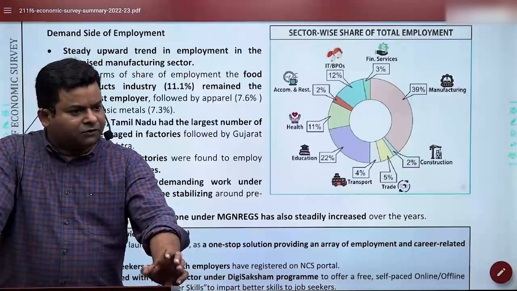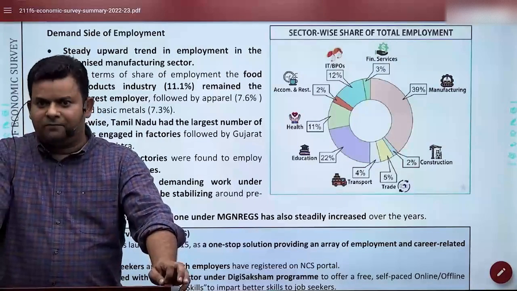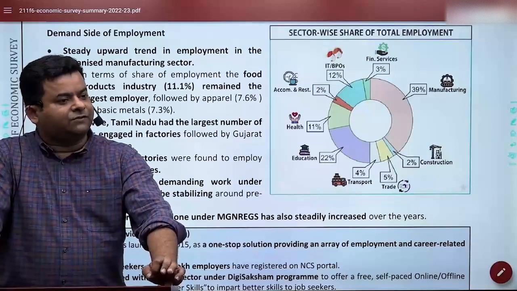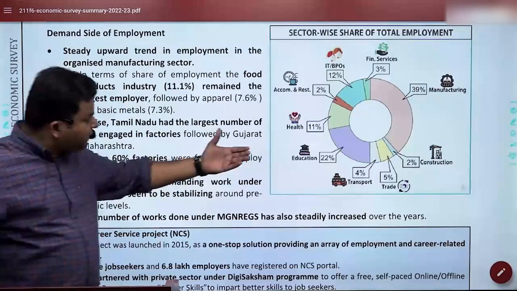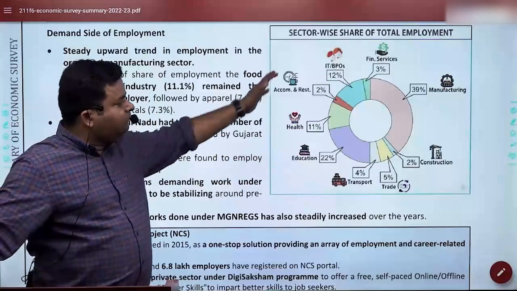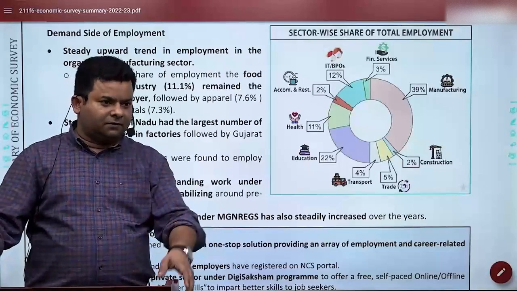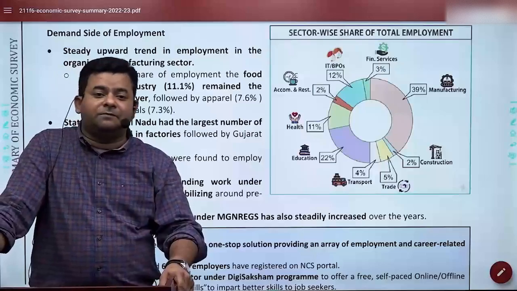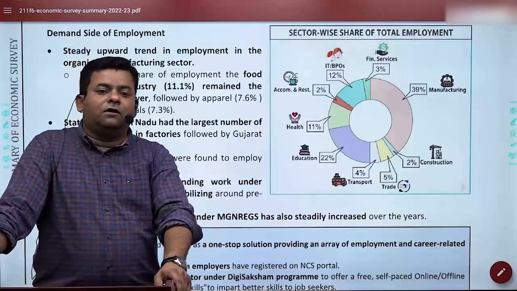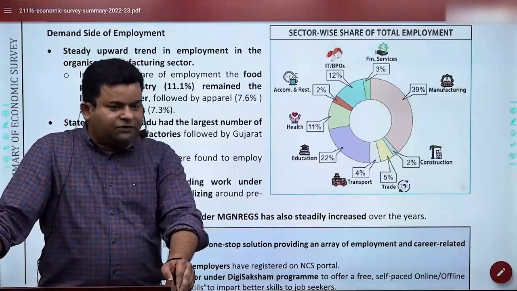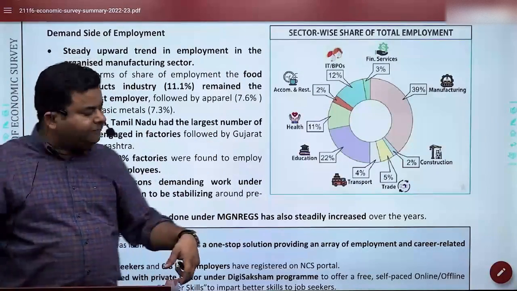We even have operations like Operation Green, Top to Total, and then we have PM Kisan Sampada's fund, which has also been increased by 4,600 crore rupees. The entire concept is to make sure that employment is being created. So here is the result that proves that in almost every sector we have, and can you see here? Manufacturing always provides the biggest employment, and that's why we say manufacturing is the backbone of the economy. That's the reason you might have read there's the National Manufacturing Policy of 2011, which is continuously focusing on increasing employment with the help of manufacturing.